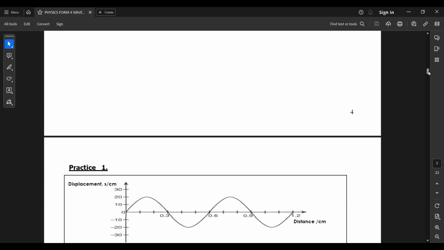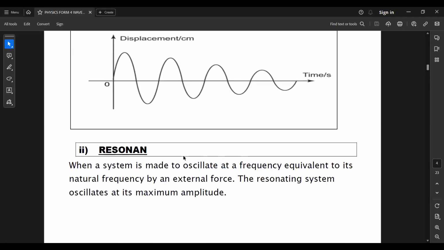Next, the other one is resonance. Resonance is a system where an object, for example a glass, experiences forced oscillation. The forced oscillation comes from sound. Let's say a sound wave hits the surface of a glass, and the glass will vibrate. Inside the glass there are molecules called silicon dioxide, and these glass molecules will also vibrate at a frequency called the natural frequency.